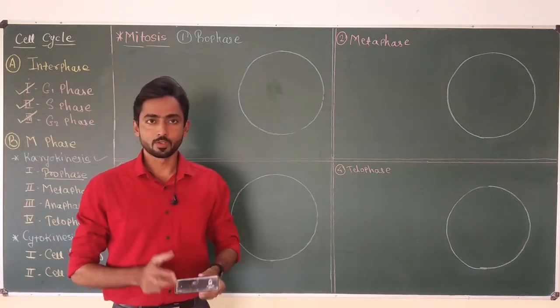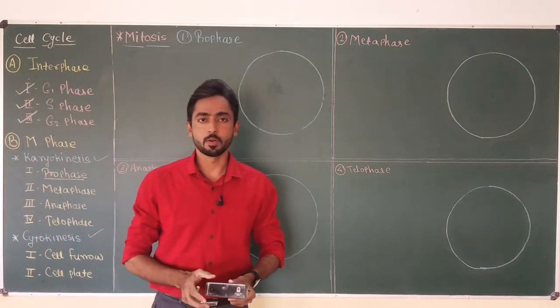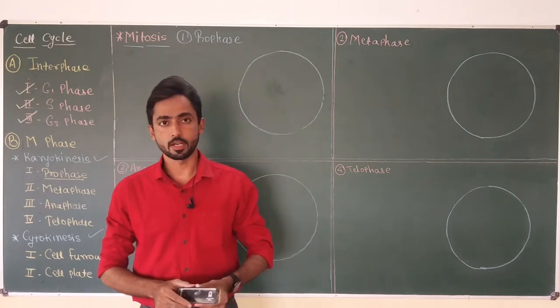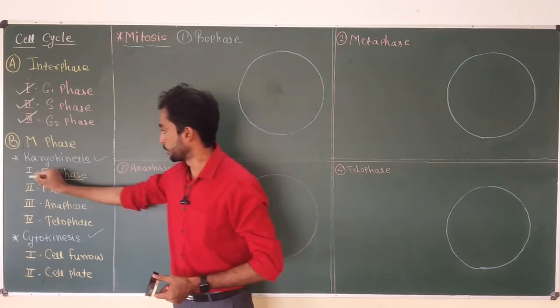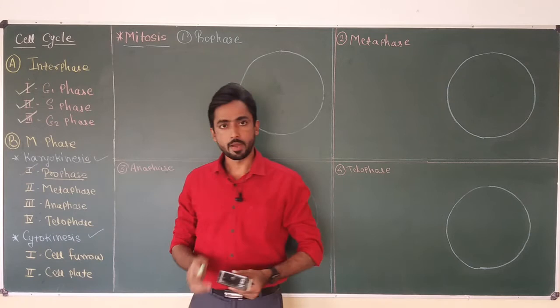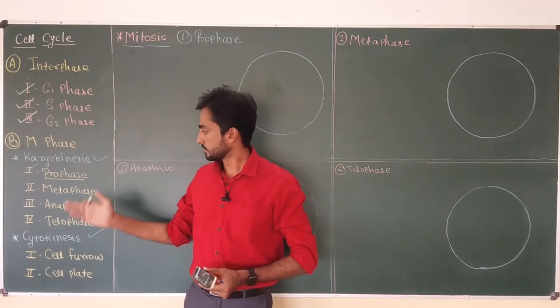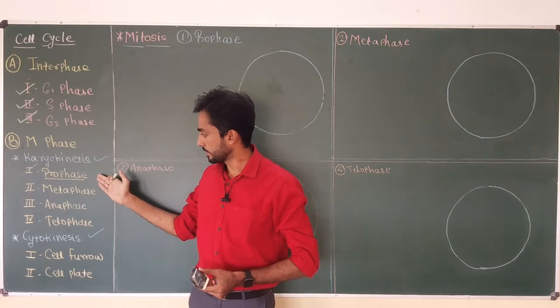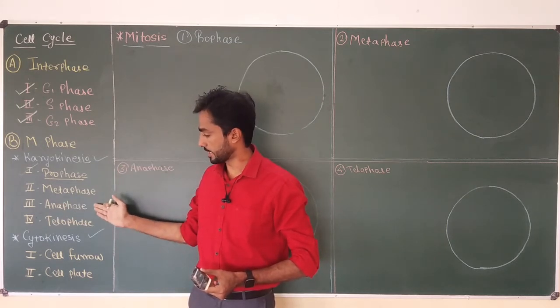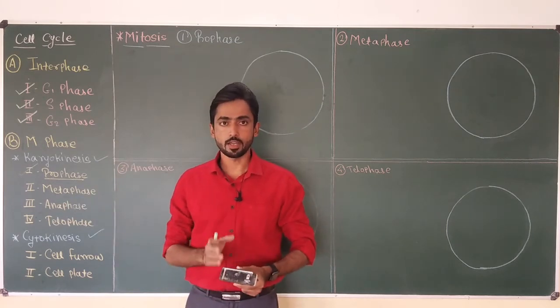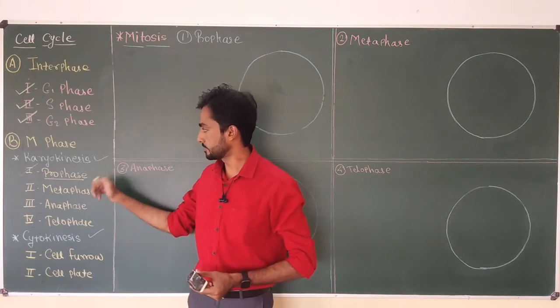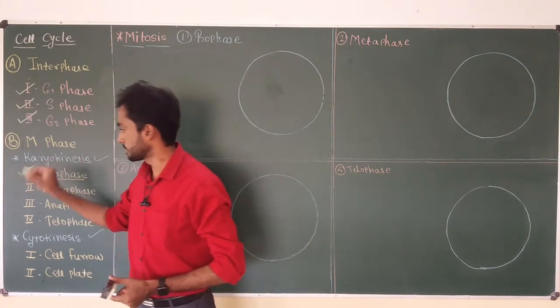Hello everyone. So now in this video we are going to talk about the first phase of karyokinesis, that is prophase. Mitosis starts with prophase because the cell divides its nucleus during prophase, metaphase, anaphase and telophase, and the longest phase of karyokinesis is the first phase, which is prophase.